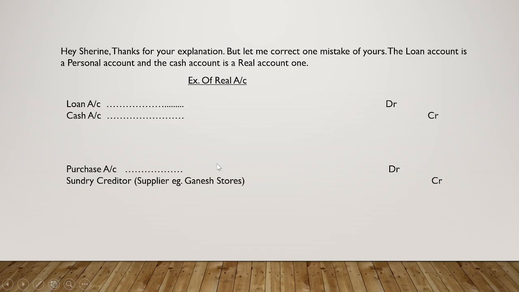Similarly, from the previous slide, we have purchase debit and sundry creditor or supplier credit. So these are the two examples of real account.